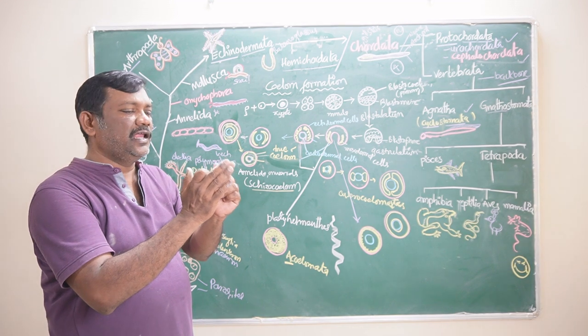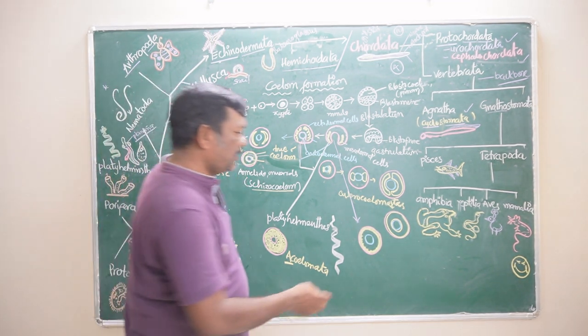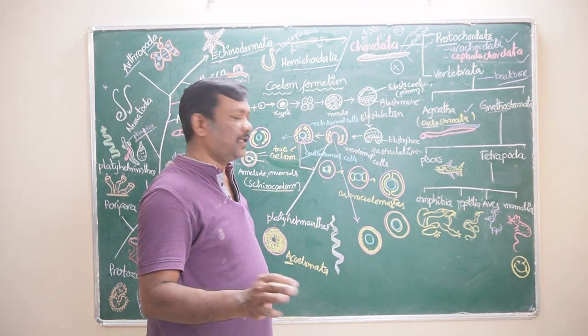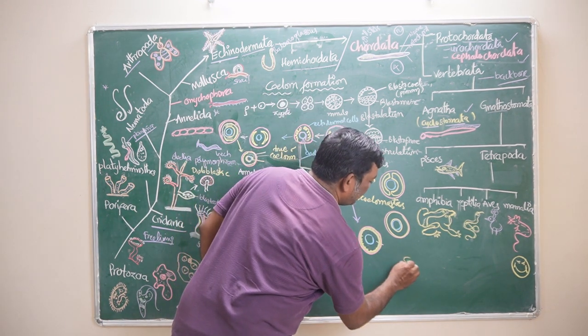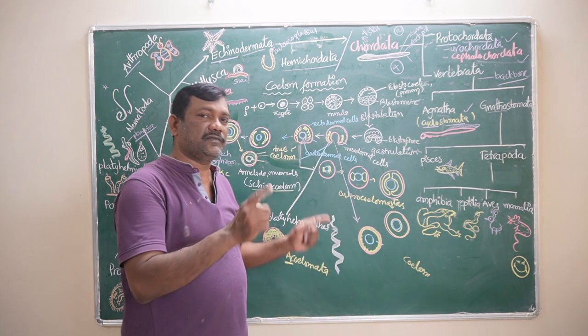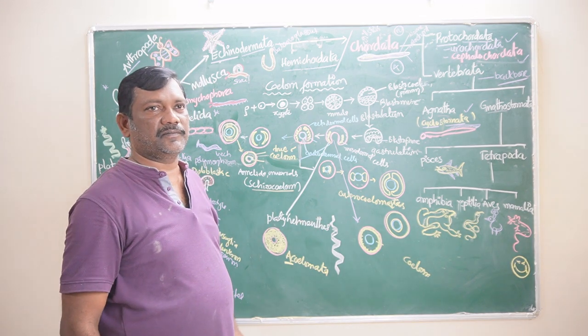True coelom means it should be formed from the splitting of mesoderm. Here the mesoderm is not splitting, but a coelom is forming. This is a coelom, but this coelom is formed without splitting of mesoderm.